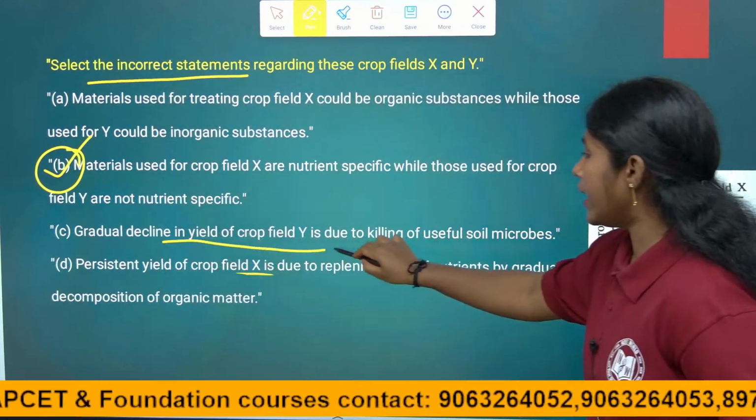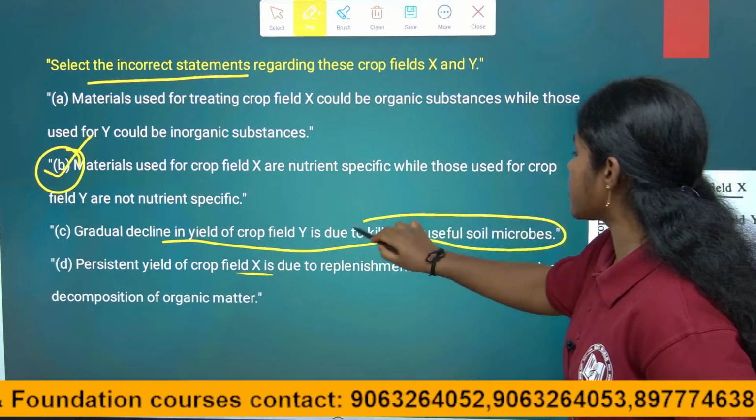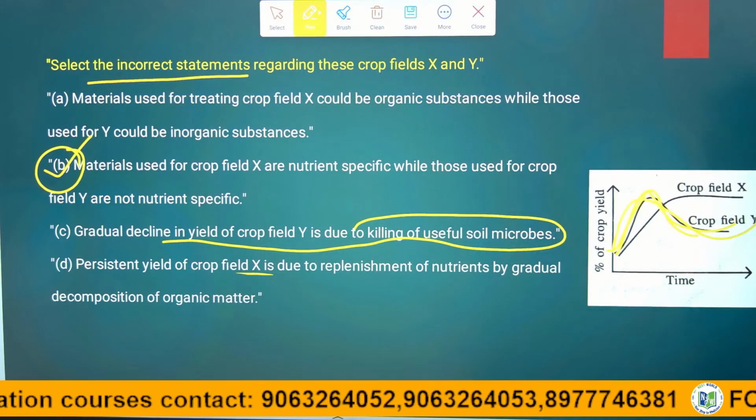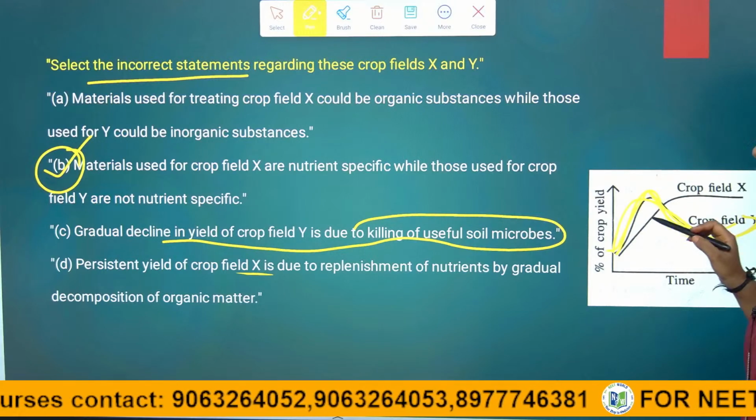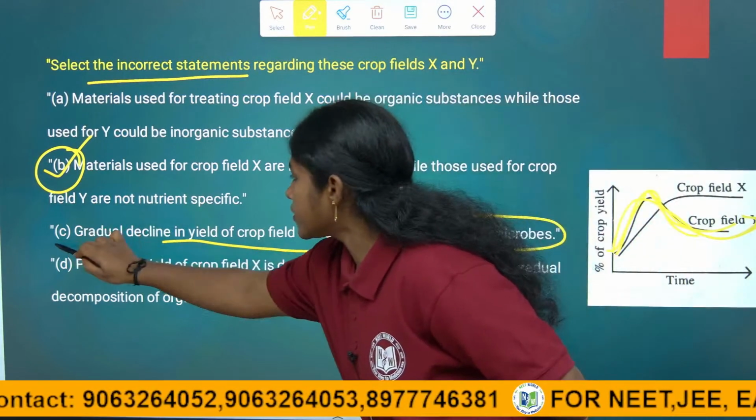Gradual declining of Y due to killing of useful microbes. That is why the Y is falling down, right. So, it loses its stability. That is why it is also a correct statement.